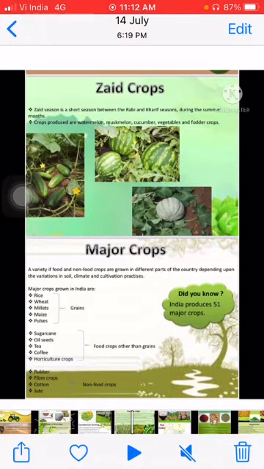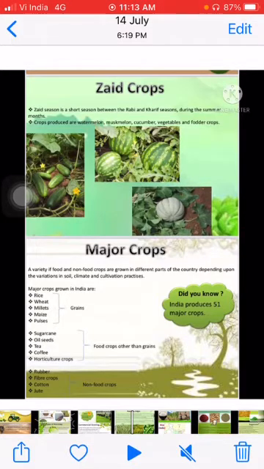Food crops include grains: rice, wheat, millets, maize and pulses. Sugarcane, oilseed, tea, coffee and horticulture come under food crops and other crops. Rubber, fiber crops, cotton and jute are non-food crops. Why are they non-food crops? Because we do not use them for eating. We use them for our other works but not for eating, not for fulfilling our hunger. Correct.